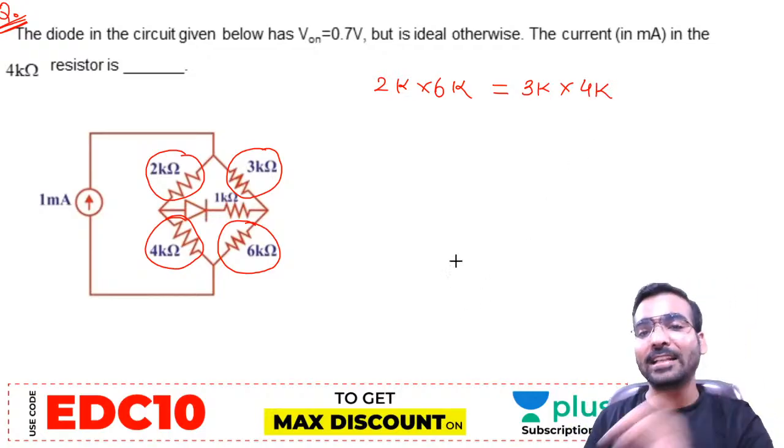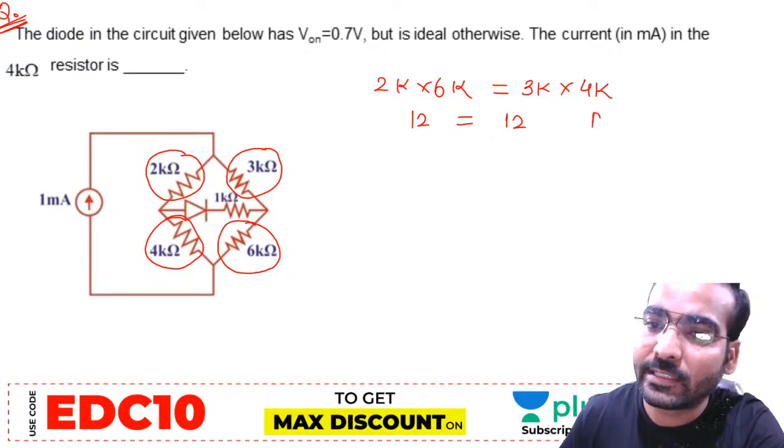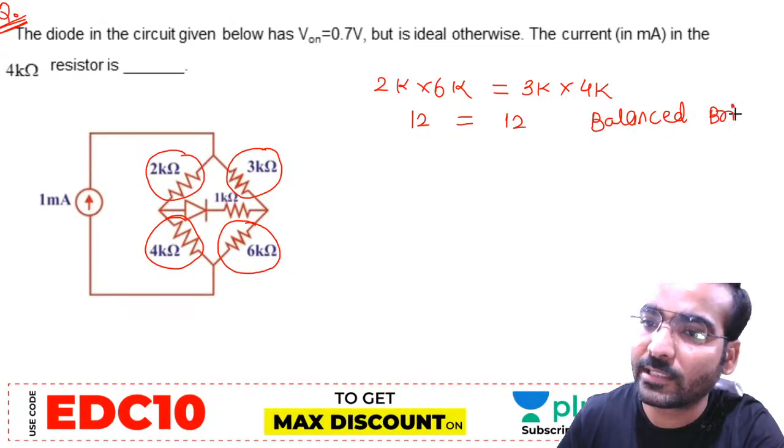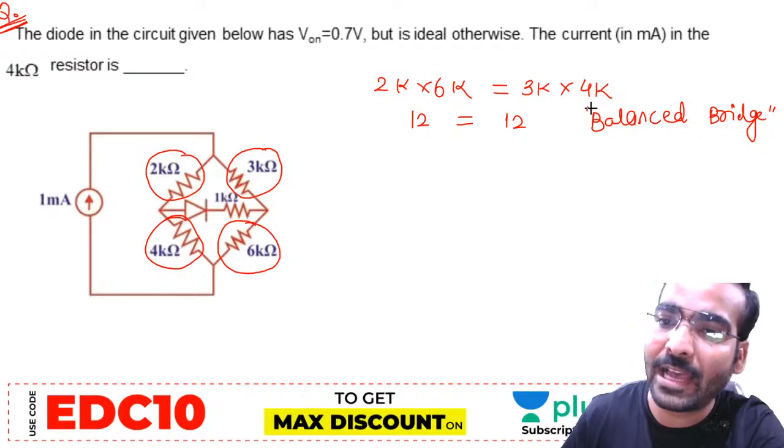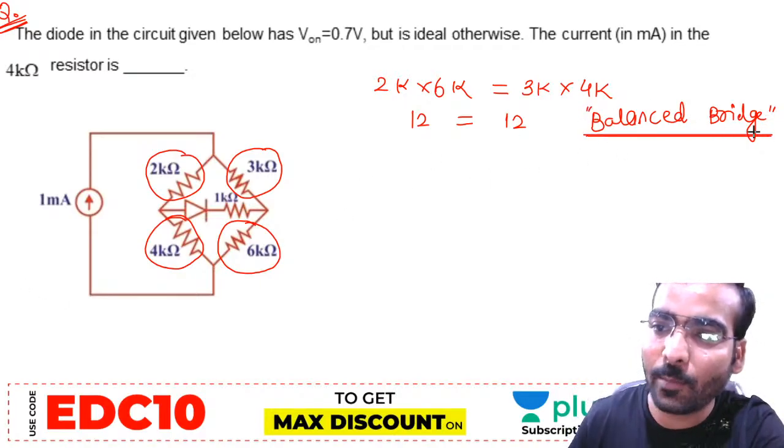It is a balanced bridge. 6 into 2 is 12, that is equal to 12. It is a balanced bridge condition. Balanced bridge it is, yes or no? If it is a balanced bridge, what is the meaning of balanced bridge?